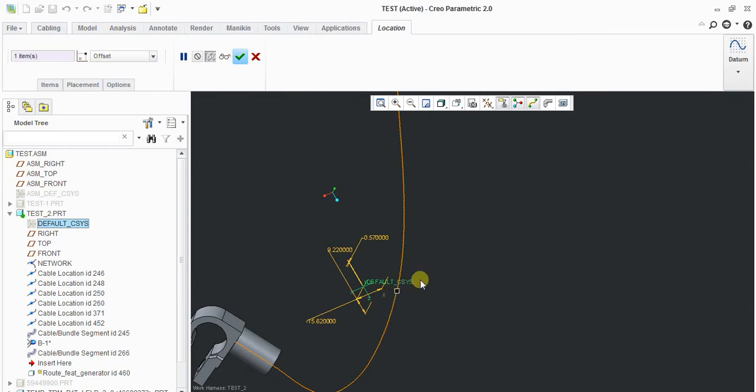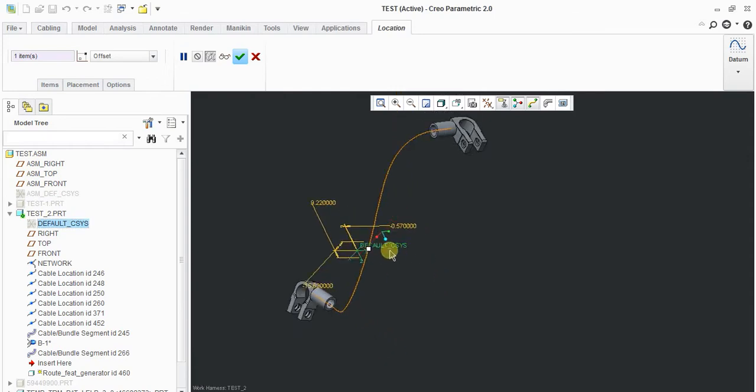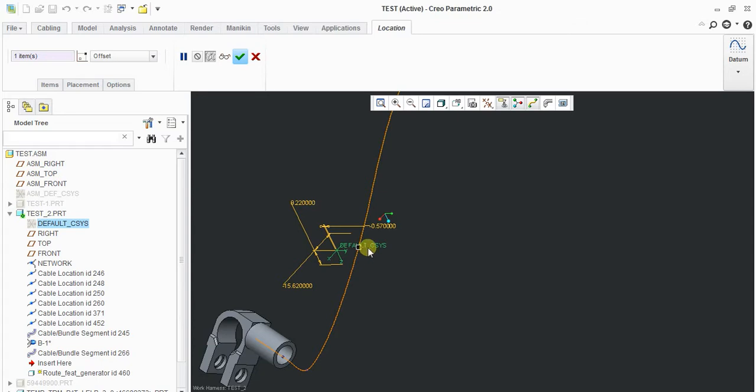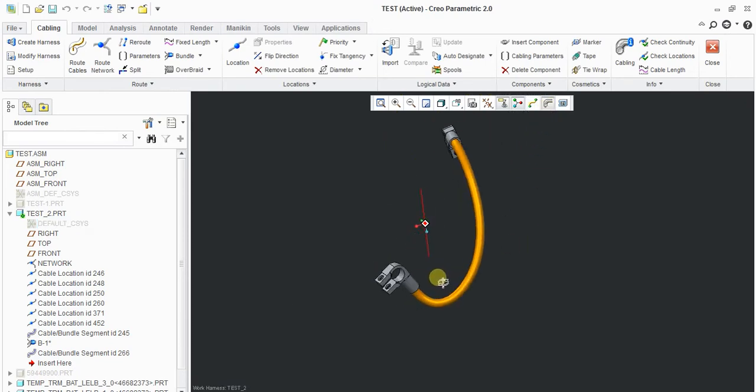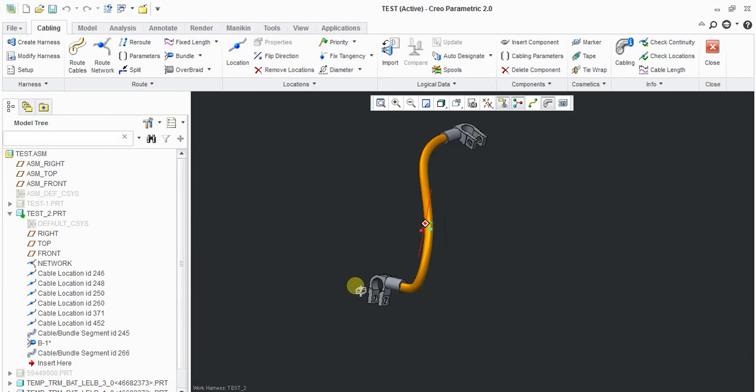Okay, if you want to move, see, when the axis is getting highlighted, then only you are able to move. Okay, and click the middle click, it will be done. So this is how routing has been created.